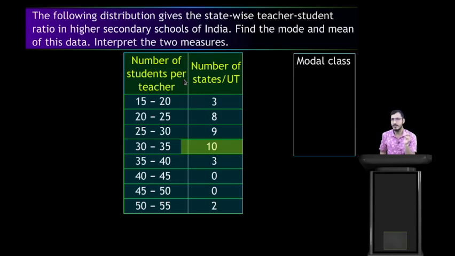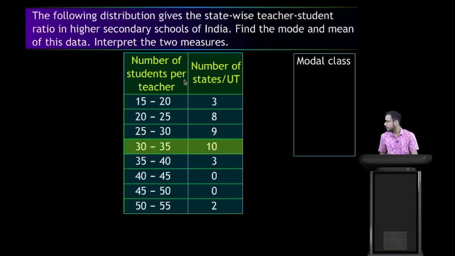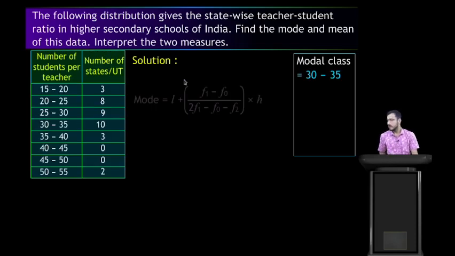Okay, so you can see that is 10 here. So that means 30 to 35 is our model class. Yes, you can see 30 to 35. Now the formula of mode, can you tell me, students?